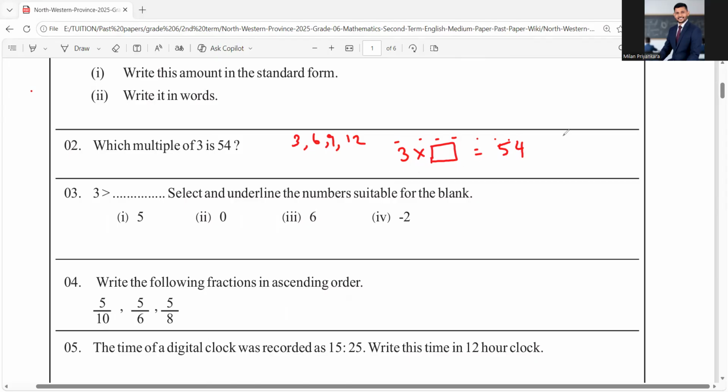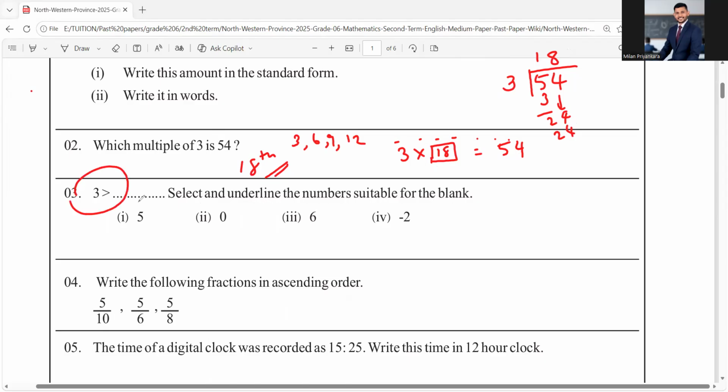So you can find that if you divide 54 by 3, then you can find it. 54 by 3, it is 1. 1 into 3 is 3. Then you have 2 here, this 24. Then 24, you have how many threes? 8 threes, right? 8 into 3 is 24. Okay. Now, if I write 18, your answer is 18th. The 18th multiple of 3 is equal to 54.